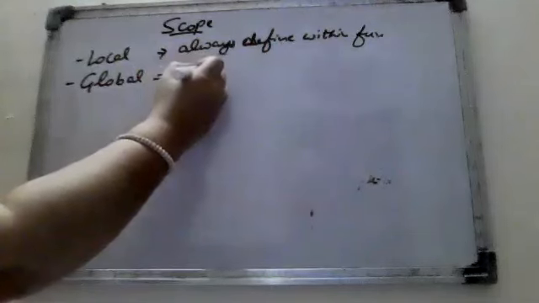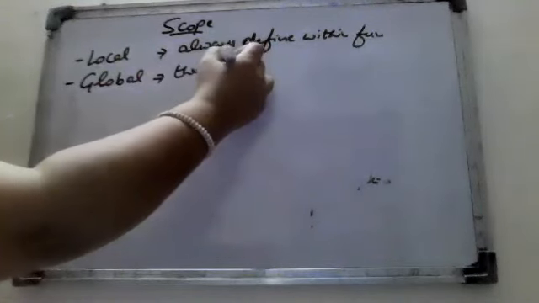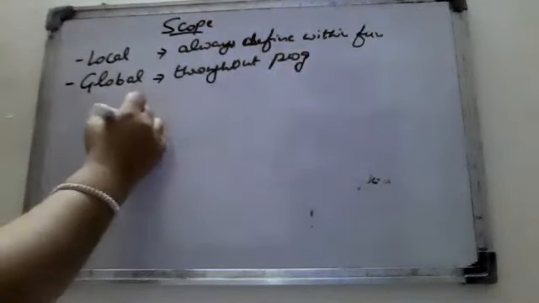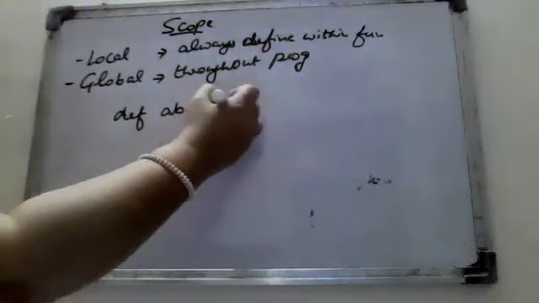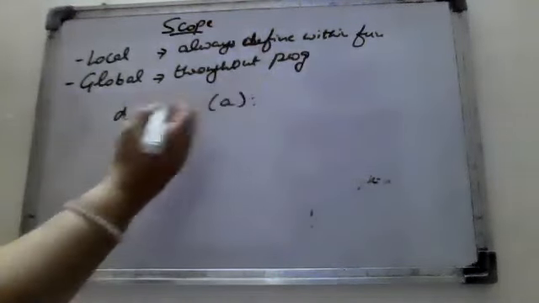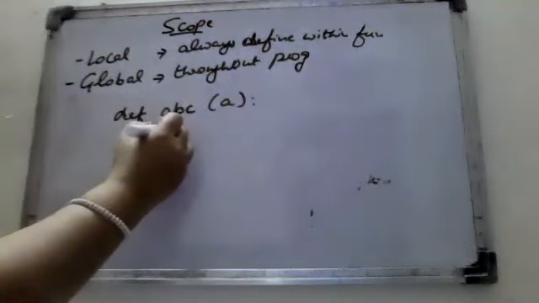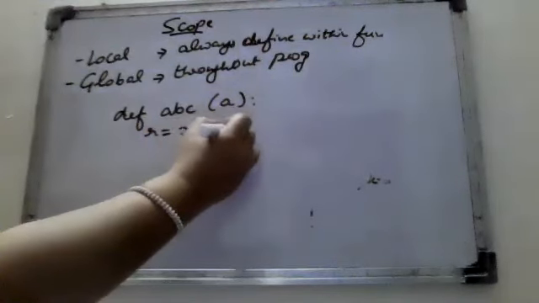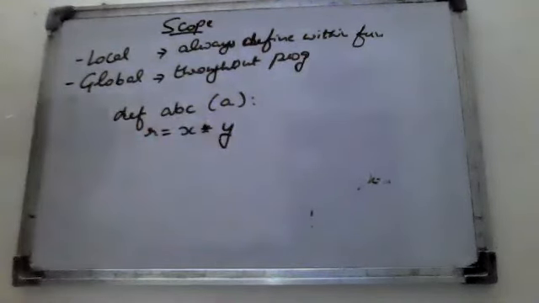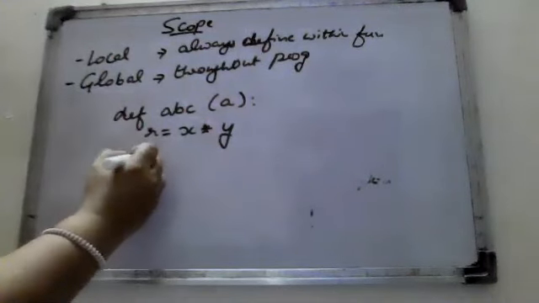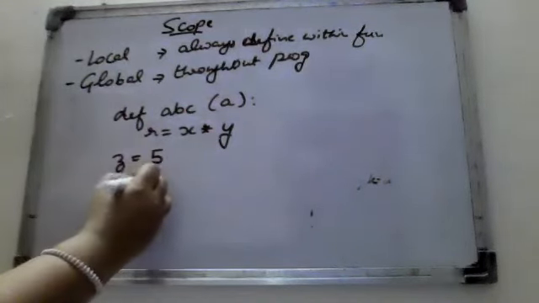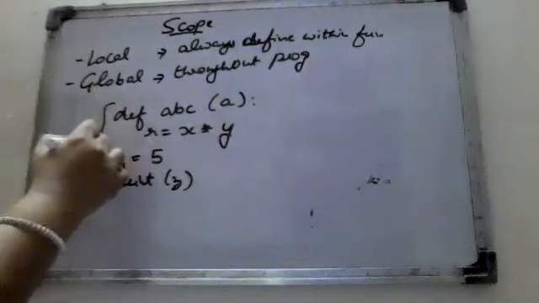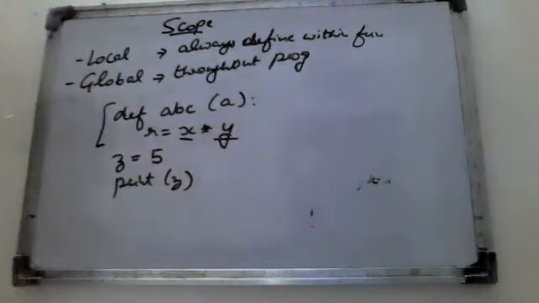Global means throughout the program. Suppose I am making a function def ABC, with R is equal to X into Y. Here I write Z is equal to 5, print Z. So in this function, these are the variables.